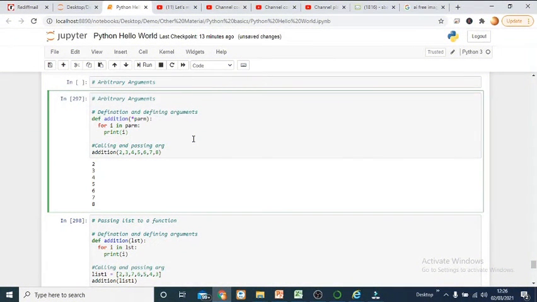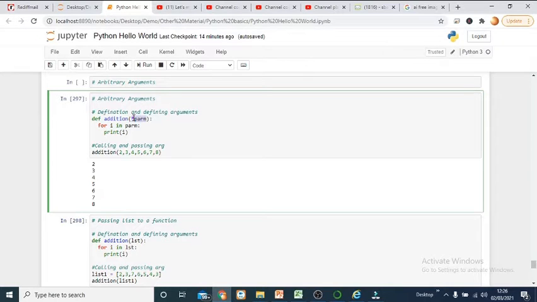Okay, so now let's start with the interesting functionality in functions. Earlier, we have seen how to pass various parameters in the function. But many a time you may face a situation where you don't know how many parameters are going to come up in the function. Is it going to be one parameter, two, three, four, or what? If you are not sure how many parameters are going to come in the function, then there is an important functionality or provision in Python where you can pass arbitrary arguments in the function.